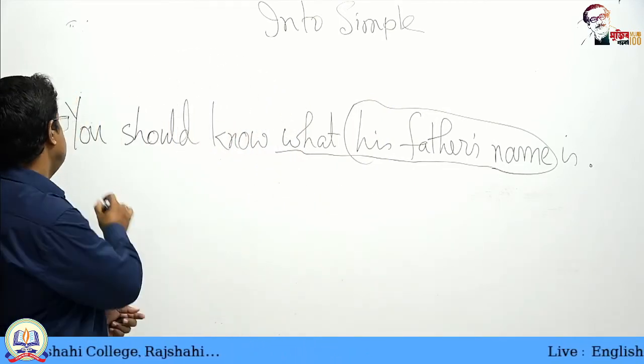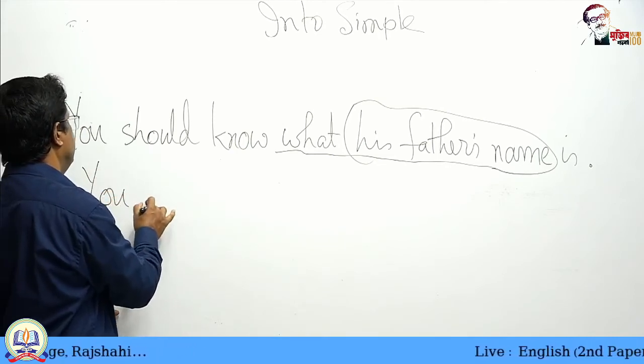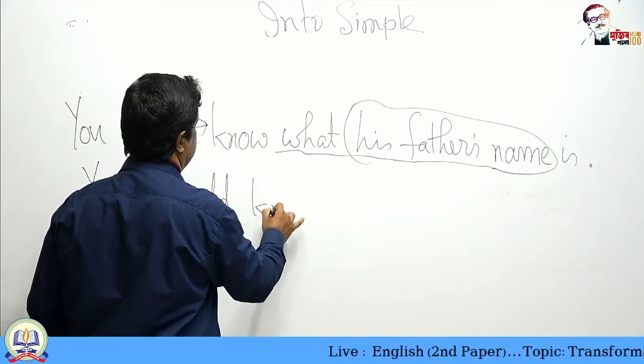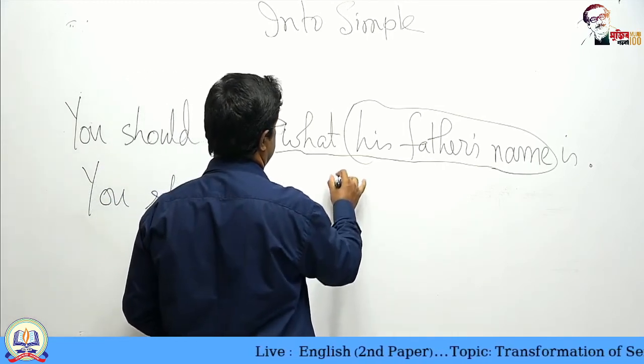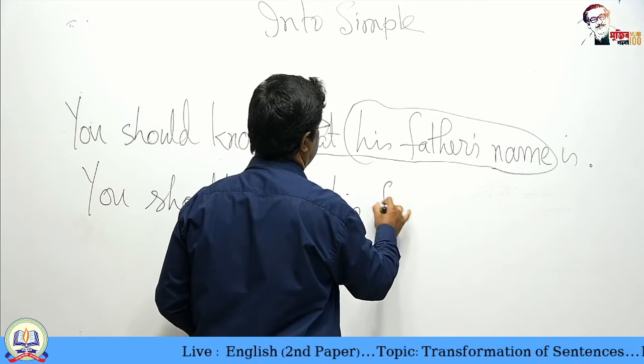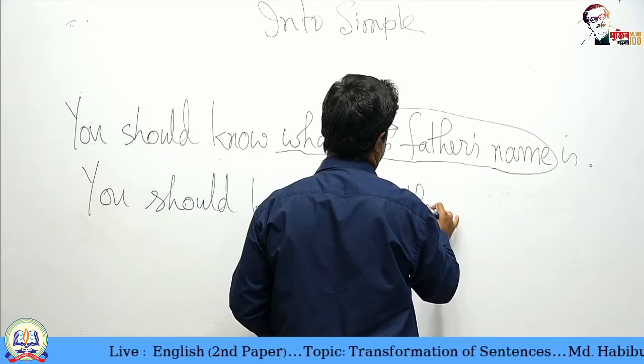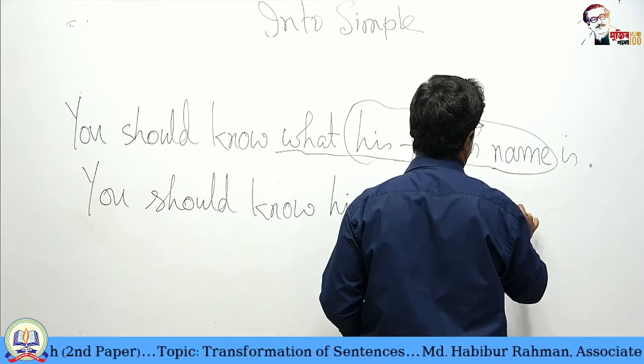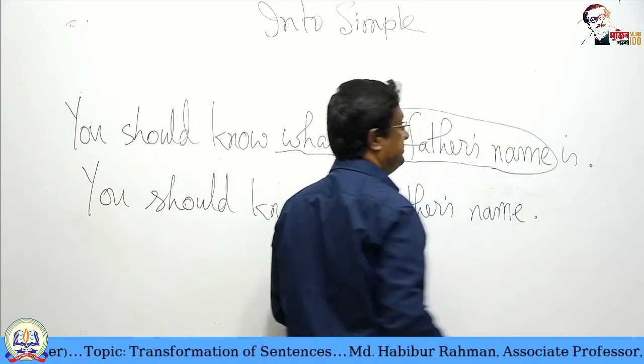Okay. This is the simple form. You should know his father's name.